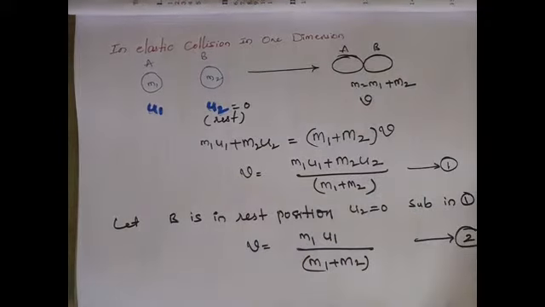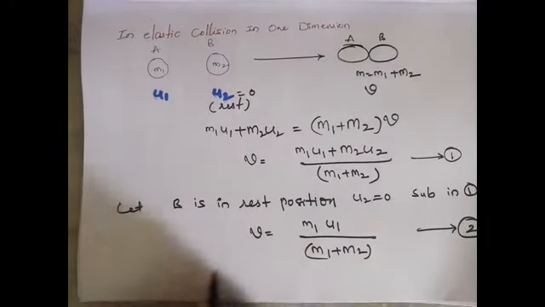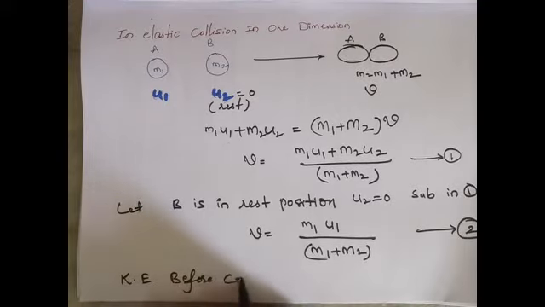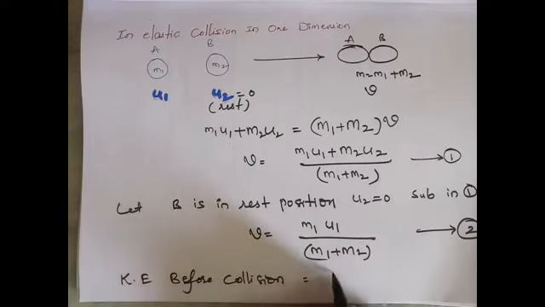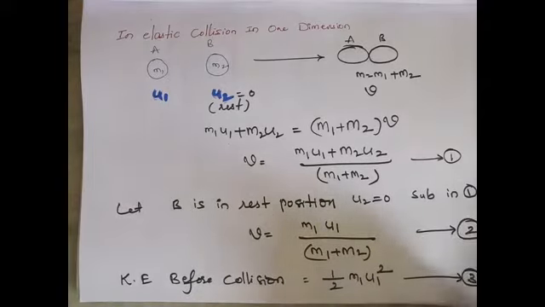Then let us see the kinetic energy before collision. Since the second body is in rest position, the kinetic energy before collision is half of m1 u1 square. Assume this is equation number 3.